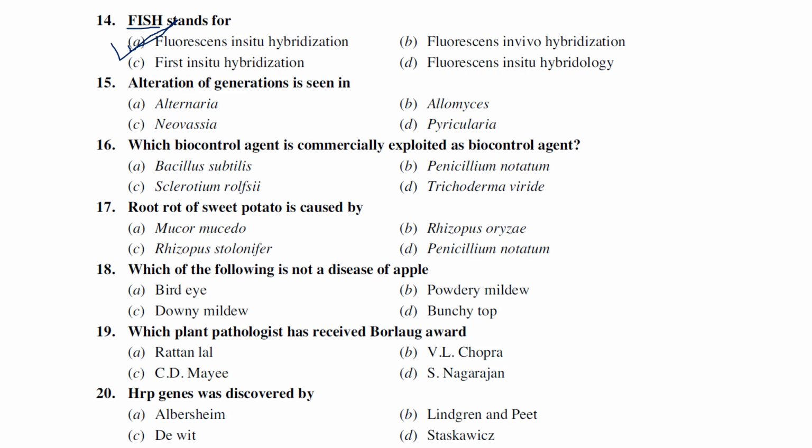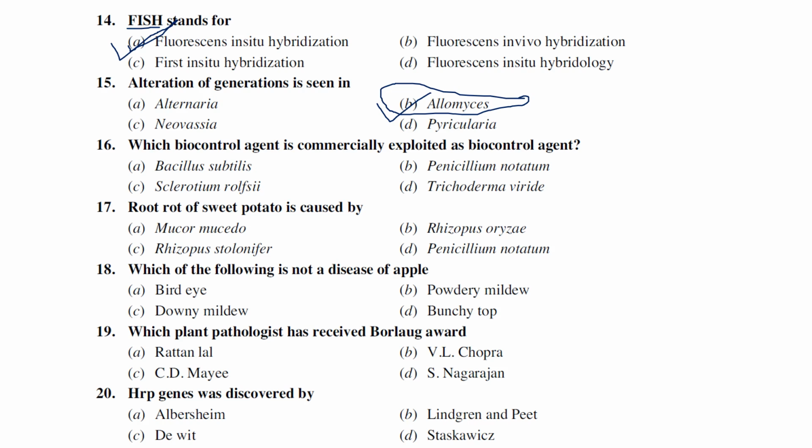Alternation of generations can be seen in Alternaria, Allomyces, Neurospora, and Pyricularia. So this alternation of generations can be observed in a fungus called Allomyces. The genus was actually created by E.J. Butler, who created this genus called Allomyces, where we can see alternation of generations.